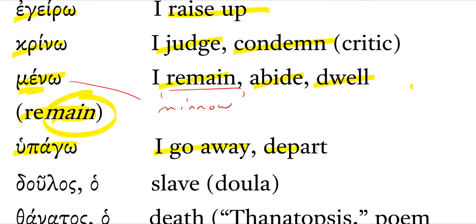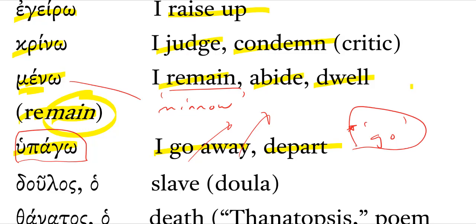Hupago means I go away or depart. I will make a little footnote here that this word, while it originally had more specificity about going in a certain direction, going away, we do find it beginning in the Koine period to also just mean go generally, right? So it seems that there's some erosion of that original specificity, and that does happen with compound verbs. Remember, a compound verb is a verb that has a preposition added on to the beginning. You don't really know this yet, but that's a prepositional prefix.